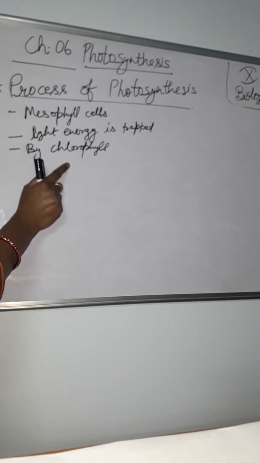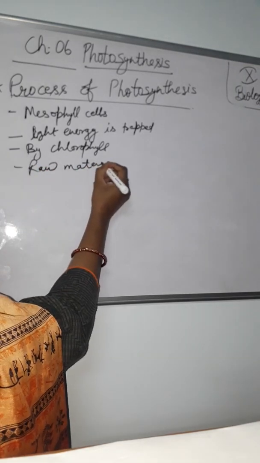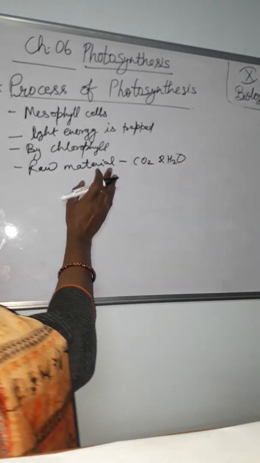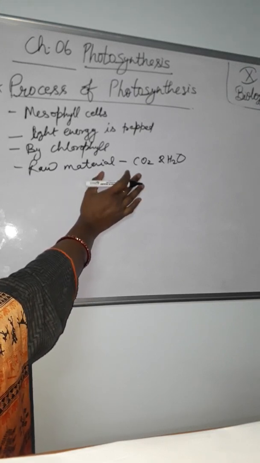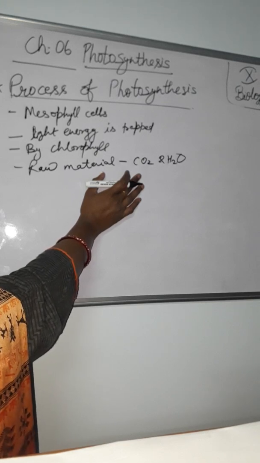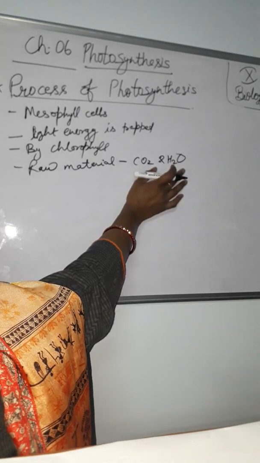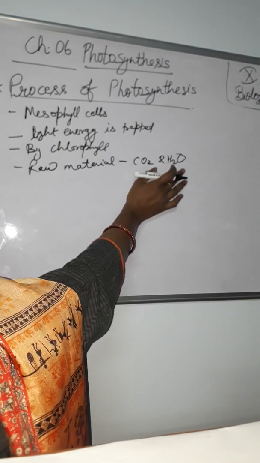This energy is utilized in chemical processes involved in the manufacture of food. What raw materials are used in it? CO2 and H2O, carbon dioxide and water. Carbon dioxide from the atmosphere enters the leaf by diffusion down a concentration gradient through the stomata. The second one is water. Water from the soil is taken up by the root, sent up through the stem and finally to the leaves, where it is distributed in the mesophyll tissue.